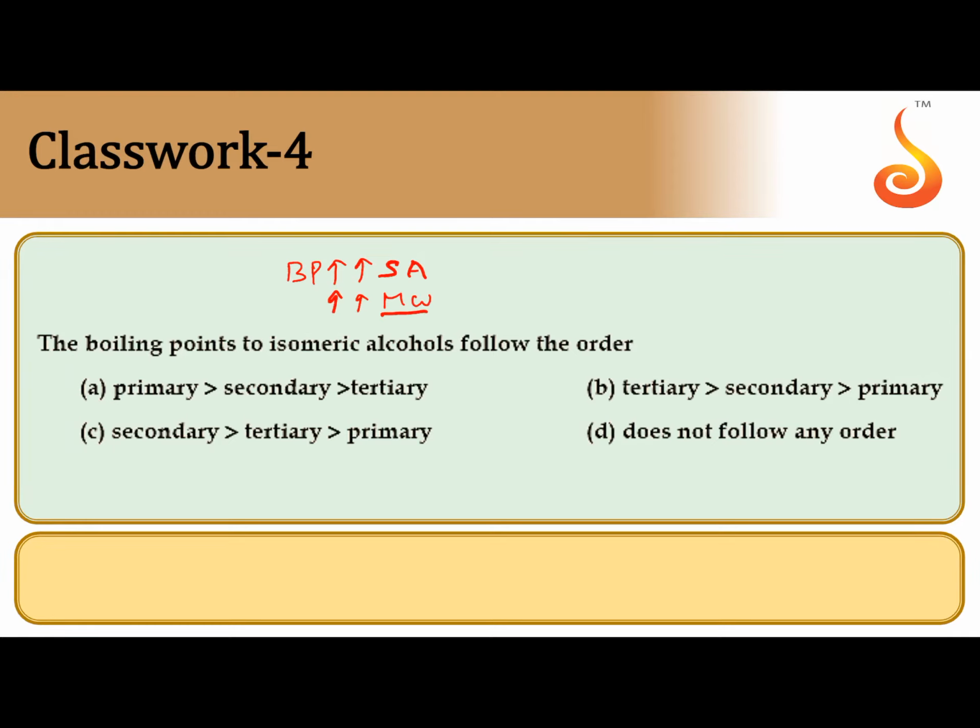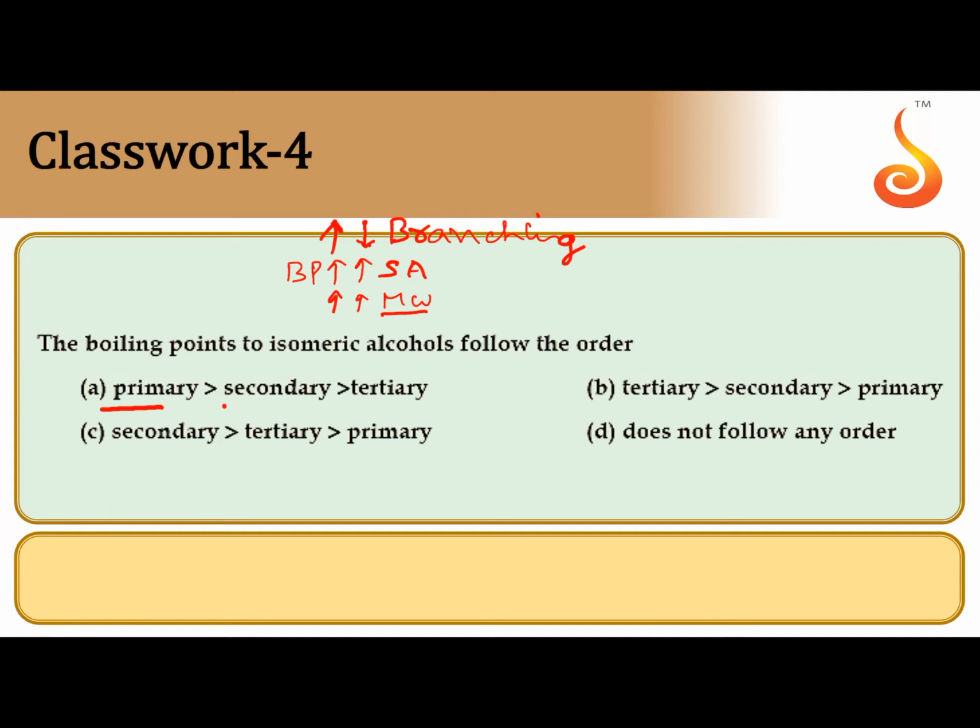When molecular weight is the same for isomers, then we have to see the branching. So boiling point and branching of the compounds, chain isomers, both run anti-parallel to each other. When branching decreases, boiling point increases.